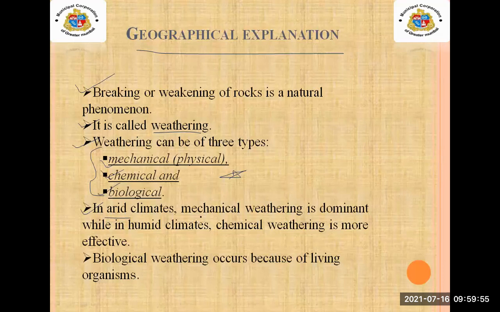In arid climates, mechanical weathering is dominant, while in humid climates, what are humid climates?